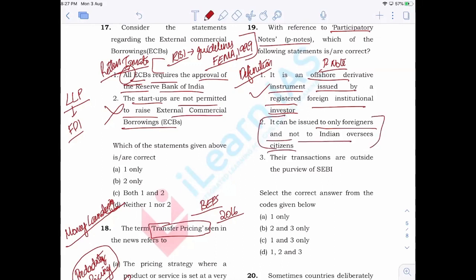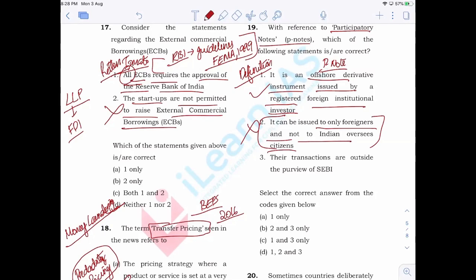There was a lot of confusion regarding whether Indian citizens will be able to take up participatory notes. But recently, with certain restrictions, overseas citizens of India are allowed to invest in participatory notes. So the statement is wrong. But there are restrictions for them. There are certain limits on the level of participatory note investments by the NRIs as well as the overseas citizens of India.